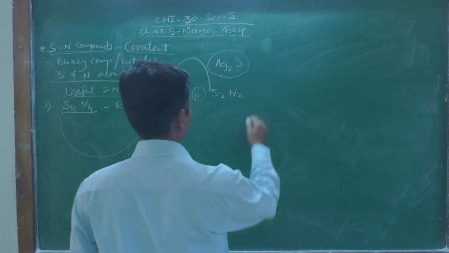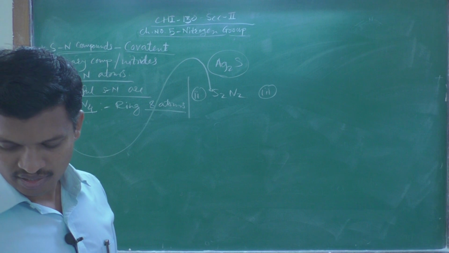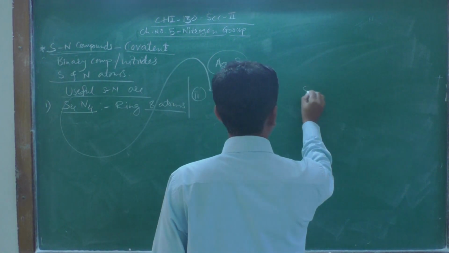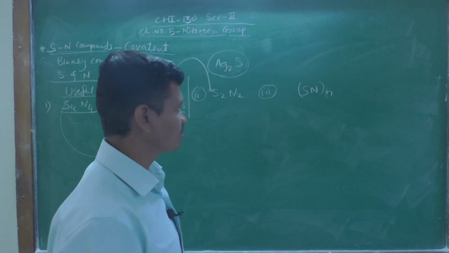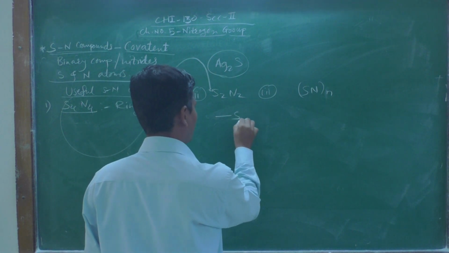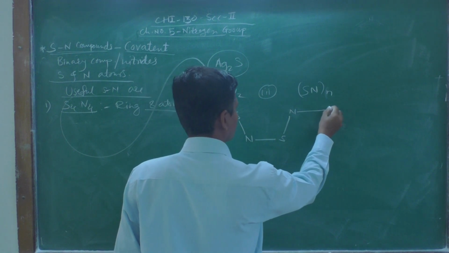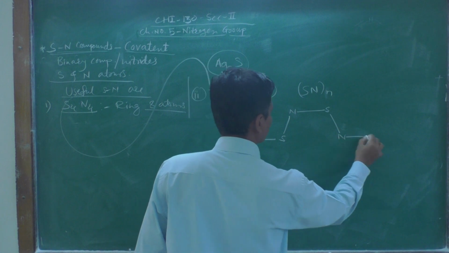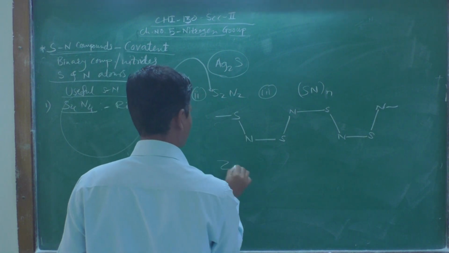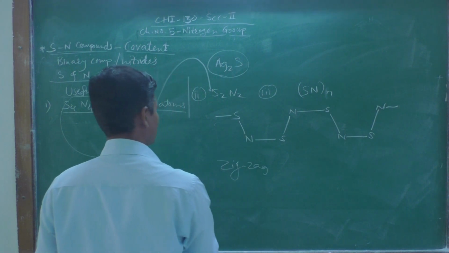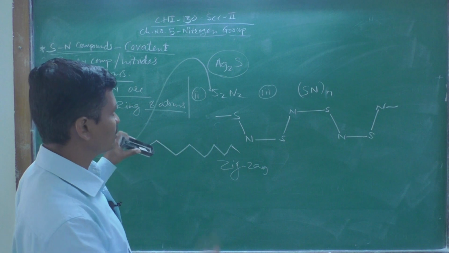type of this sulfur nitrogen compound is called the chain or polymeric form. It is called (SN)n. And the structure of this SN is very simple: S N S N S N S N, etc. So this has a zigzag-like structure; the structure is known as zigzag. Such structure can be seen for this polymeric S2N2.